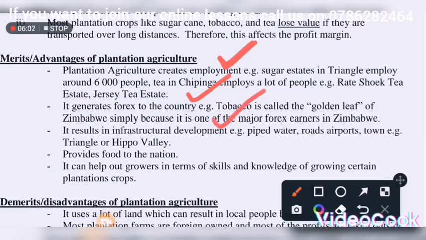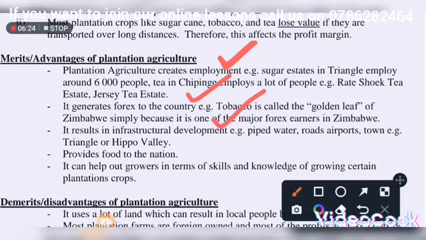It results in infrastructure development. For example, we are talking about piped water, development of airports, and development of towns. For example, the town of Chiredzi developed out of a plantation. We are also talking of development of schools. For example, Hippo Valley High School developed as a result of a plantation.